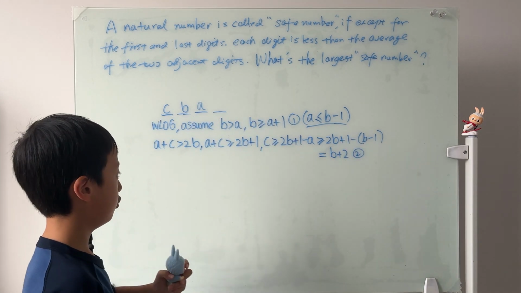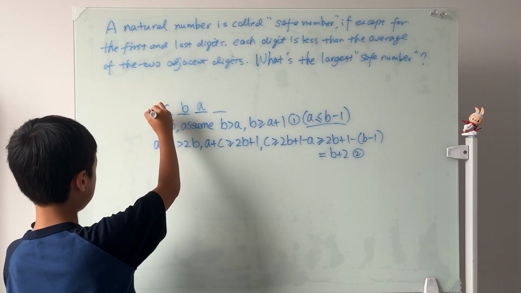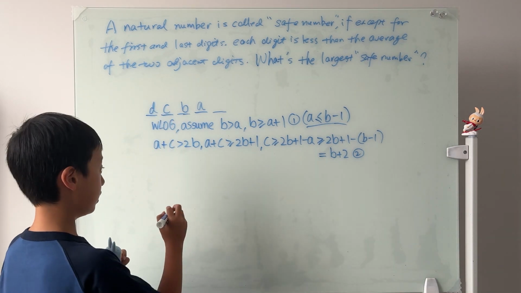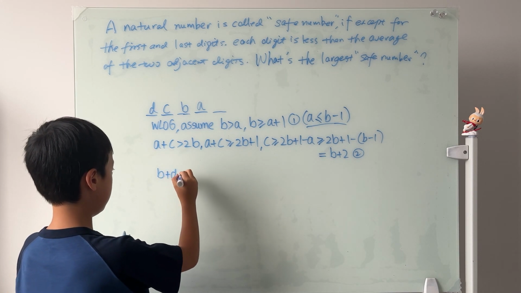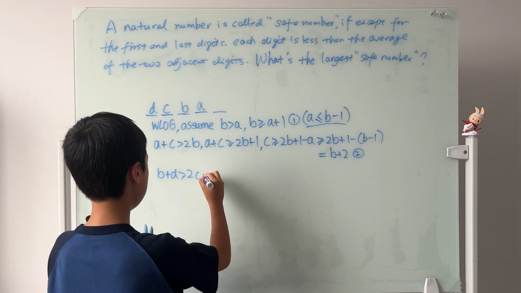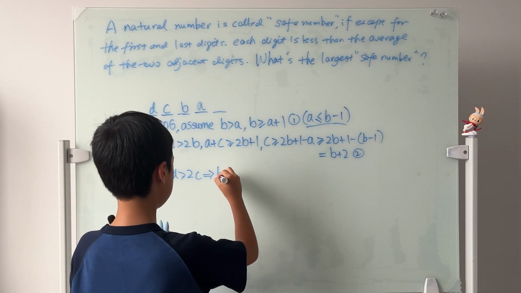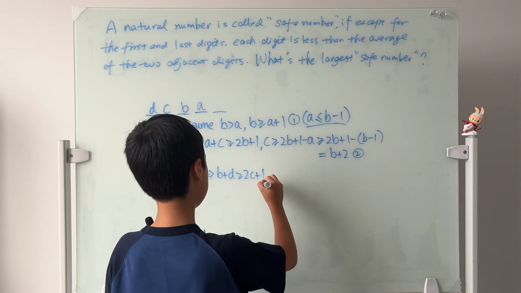Now, you guys might not notice the pattern yet, but after I show you D, you probably will. So, by using the same logic, we know that B plus D is greater than 2C. So B plus D is greater than or equal to 2C plus 1.